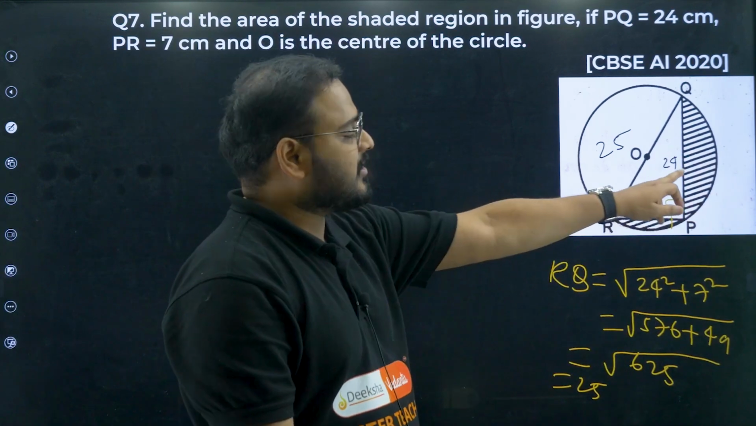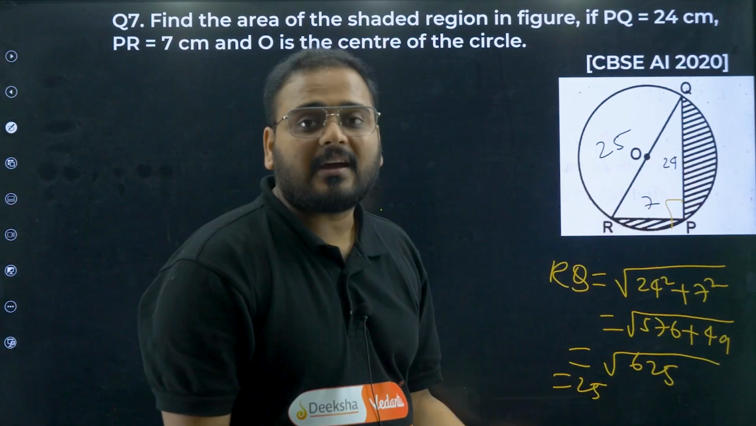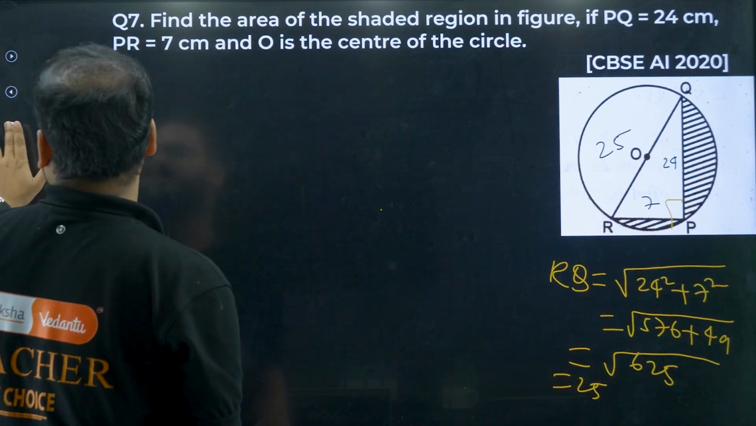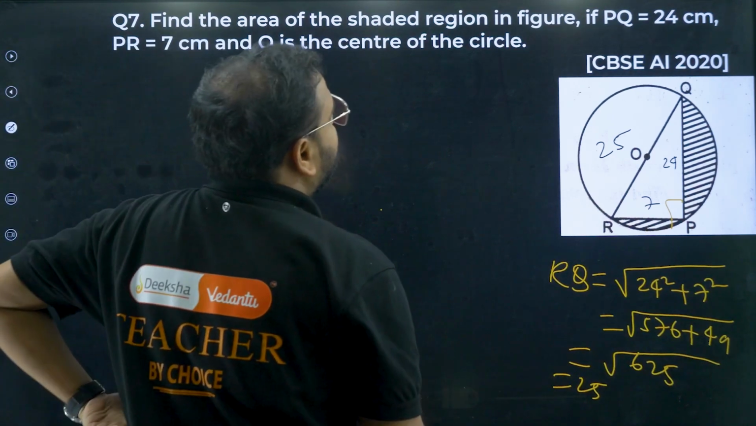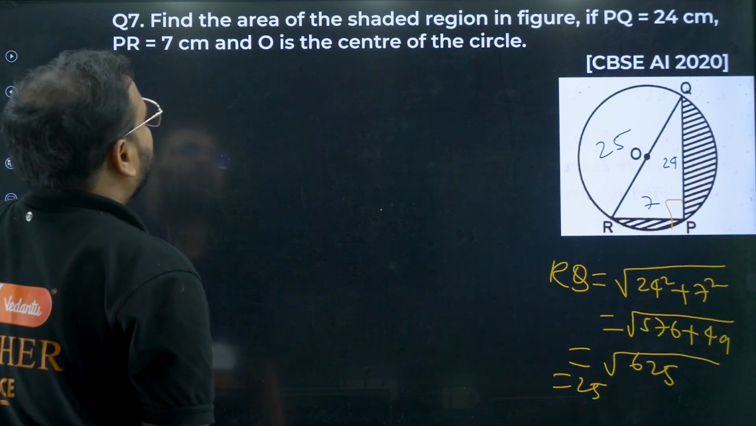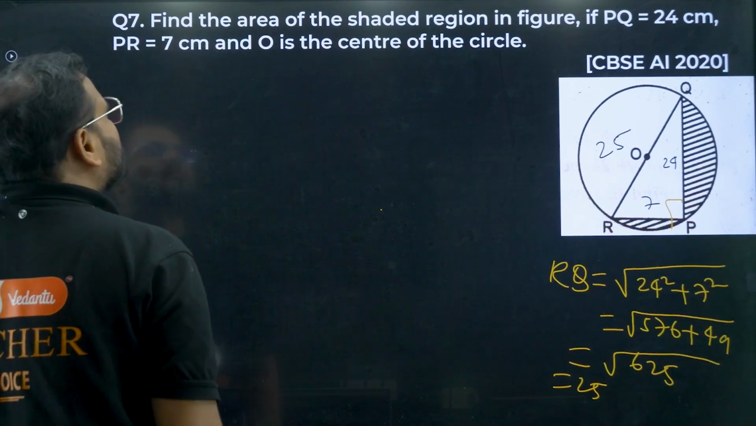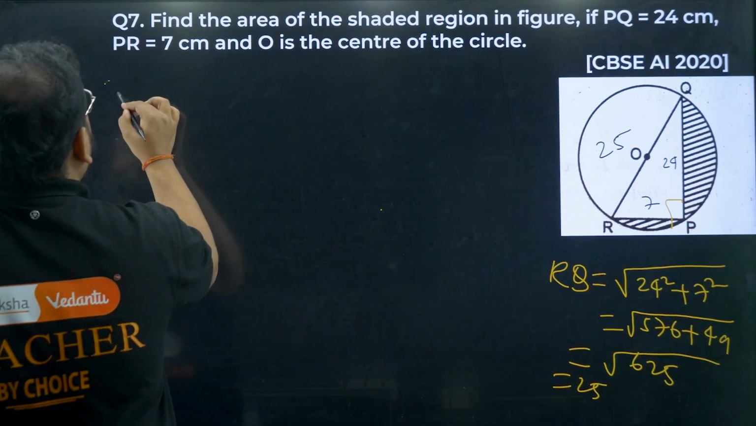Let's solve it. To find the shaded region, what do I have to do? Find the area of the semicircle minus the area of the triangle. I'll repeat: area of semicircle minus area of triangle. Only calculation is there. I can give you this as homework also, but I will solve it anyway. Because it's a good question, I want to solve it for all of you. I'll give you homework in the next session.